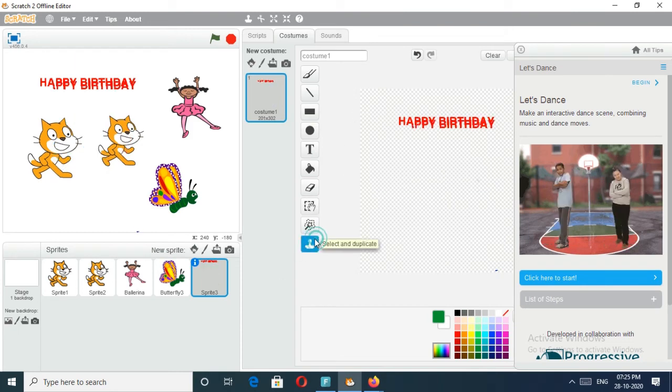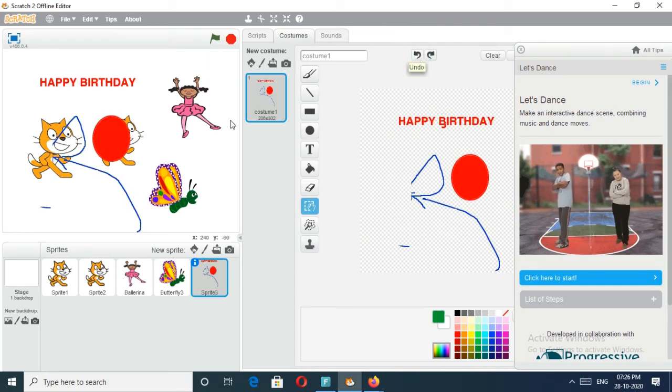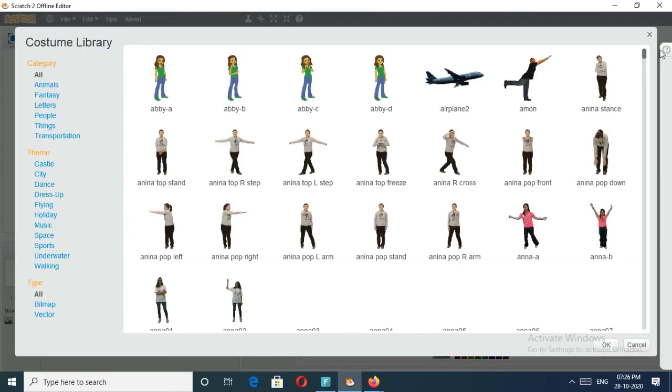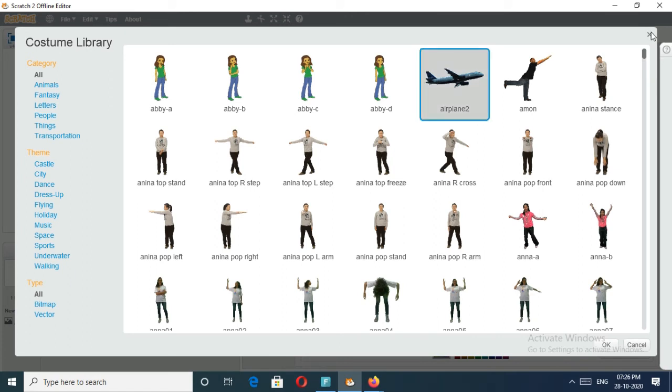You click on here, you must select. Don't want. Okay, may do like this way. Then after that, some more options are here.